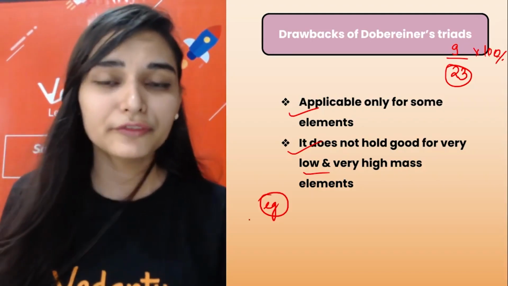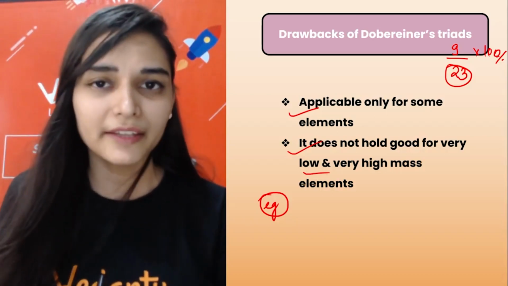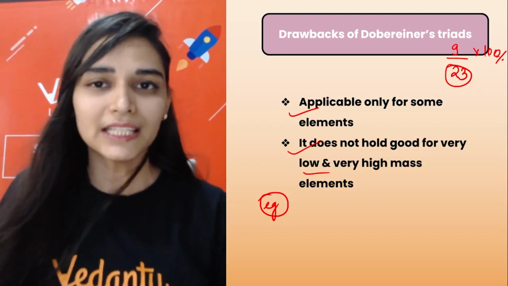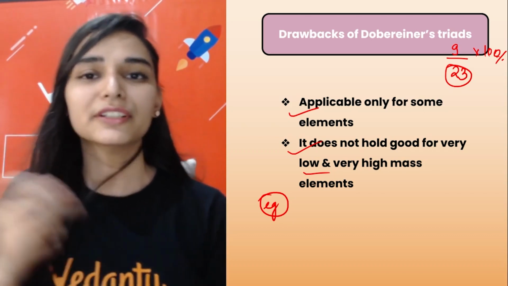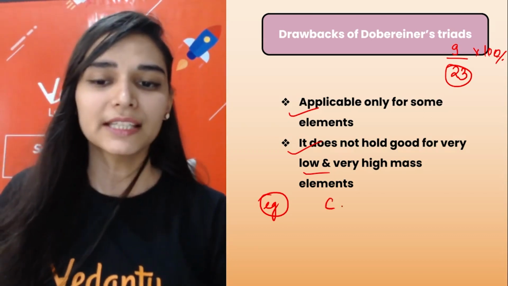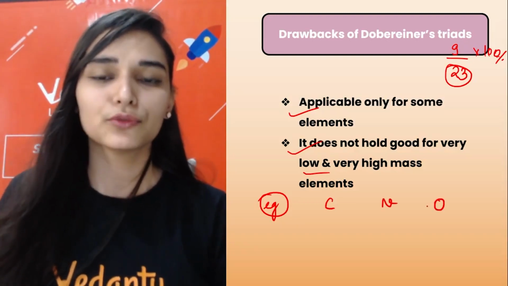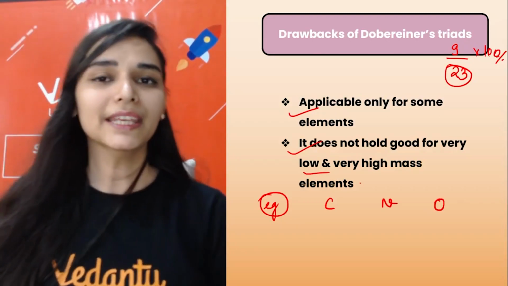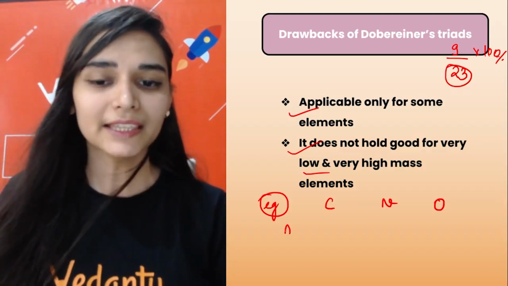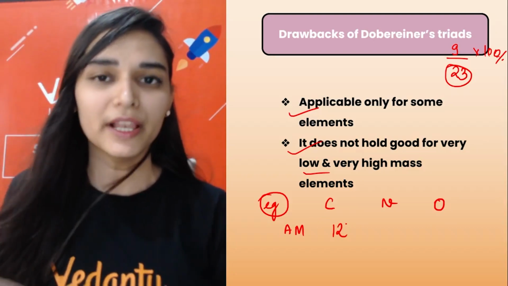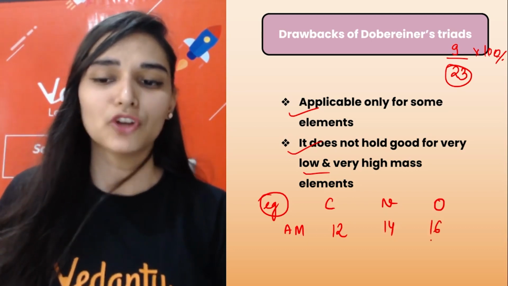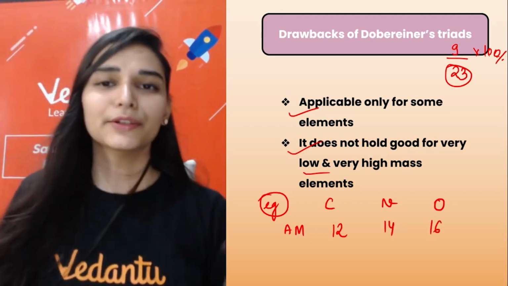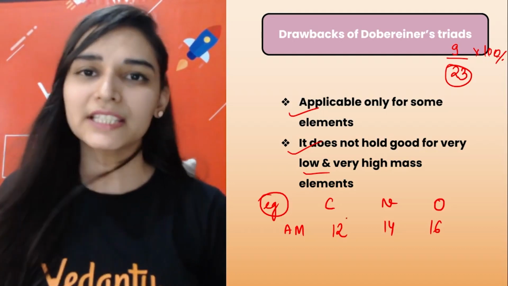There were a lot of triads which were following the criteria of atomic mass, but their properties were still different. For example, if I take carbon, nitrogen and oxygen, write the atomic masses: carbon has 12 units, nitrogen 14, and oxygen has an atomic mass of 16 units.